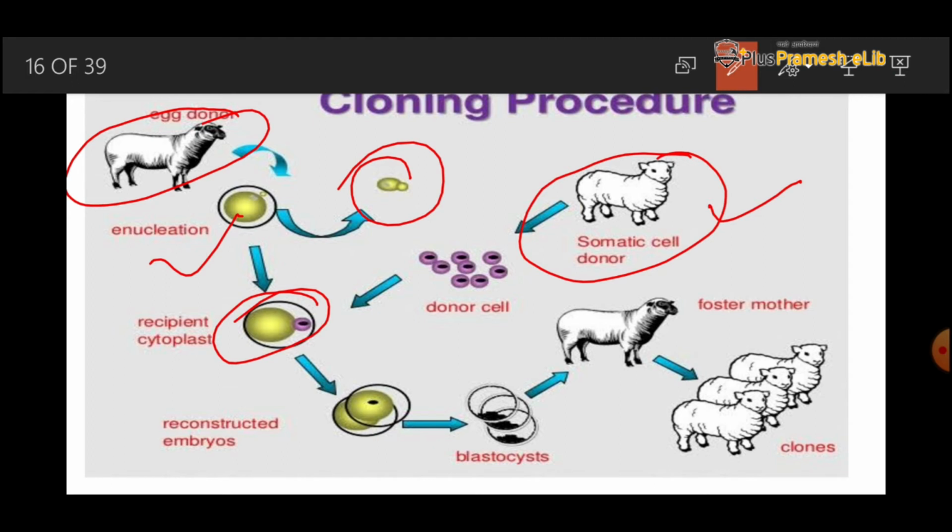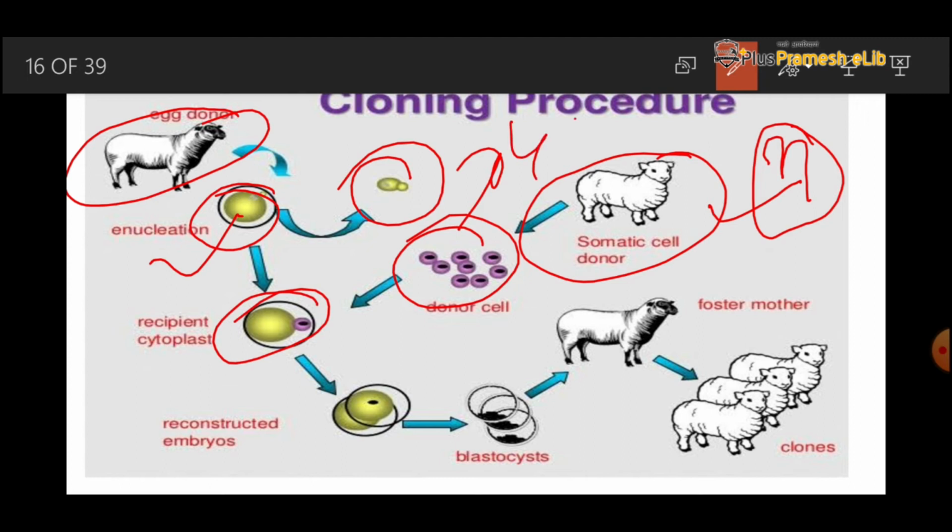In the last slide, we discussed that in the gametic cell only half the number, that means n number of chromosomes, are carried forward into the gametic cells, but in the somatic cells the number is 46, or we can say 2n.